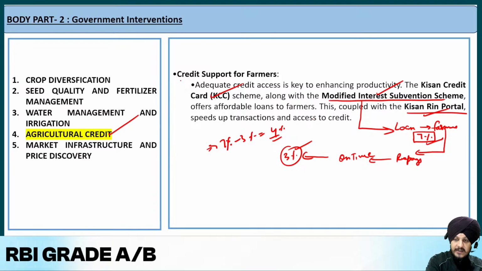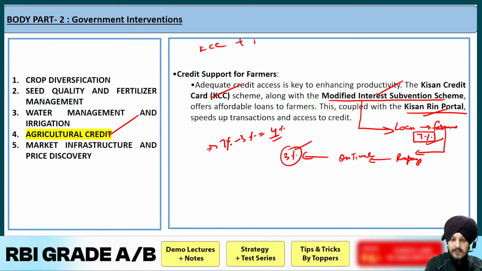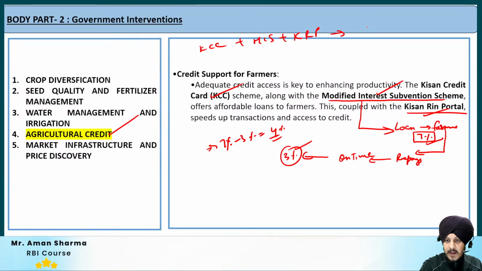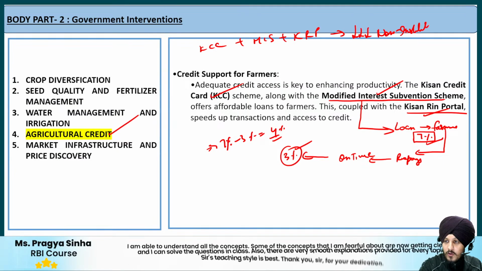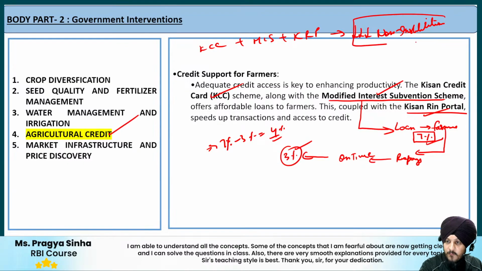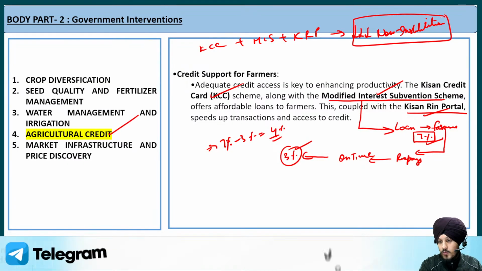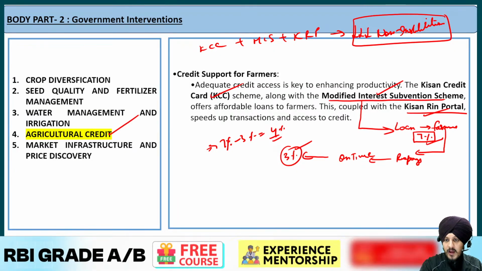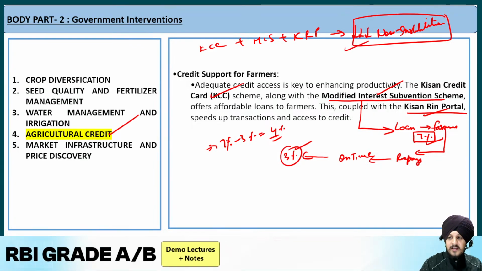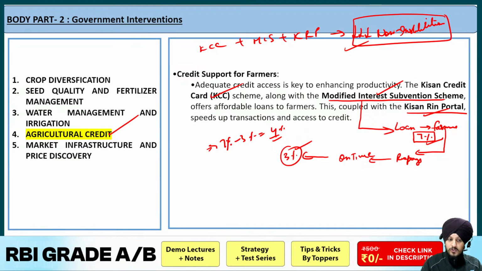Now, all these initiatives, which is Kisan Credit Card, as well as the MIS and also the Kisan Rin portal, all this type of initiatives, basically they reduce the reliance of farmers on the non-institutional credit. Fine. On the non-institutional credit. So what basically is the advantage? They are able to get the credit, and if they are able to do timely payment, they are going to get incentives with respect to that. And in the conclusion is that basically at the end it leads to less reliance on the non-institutional credit. Fine. So that is the idea.